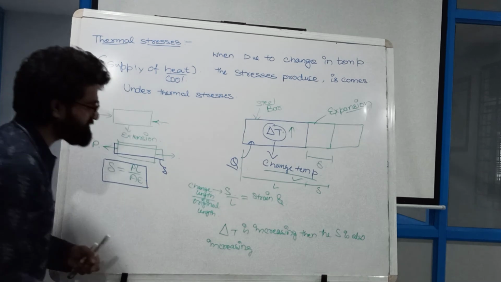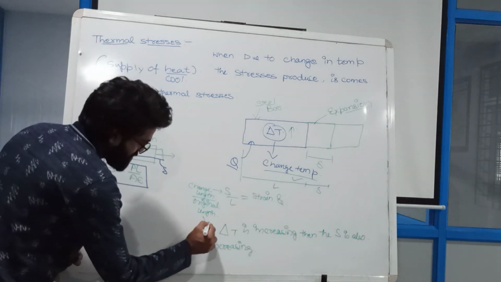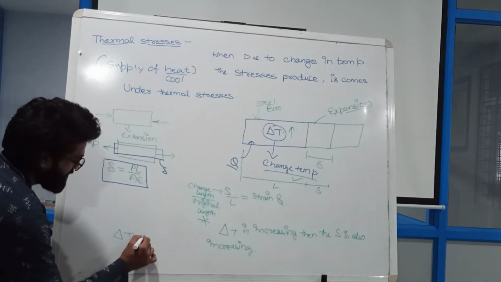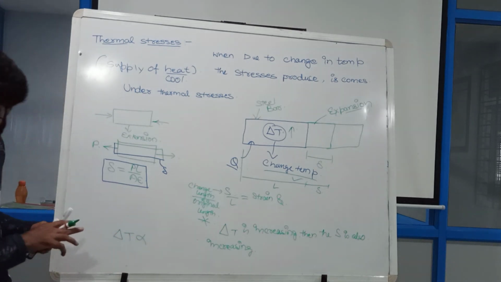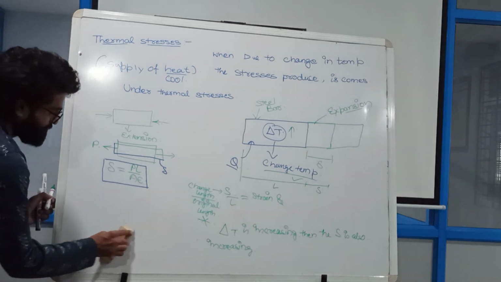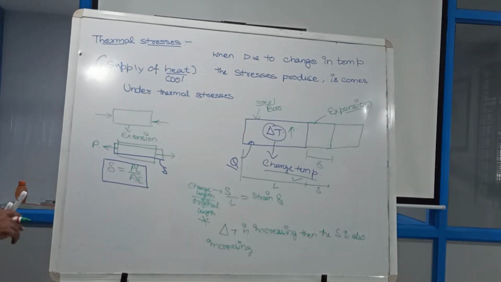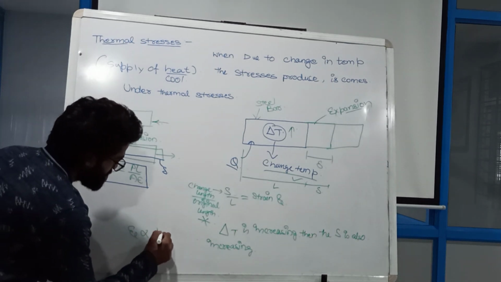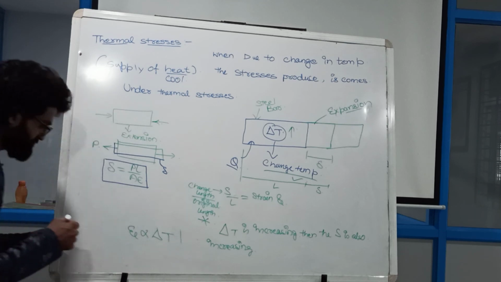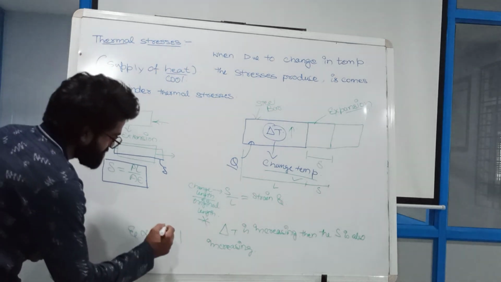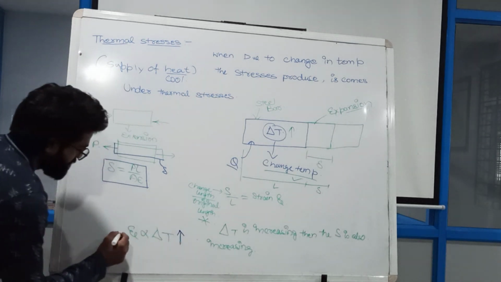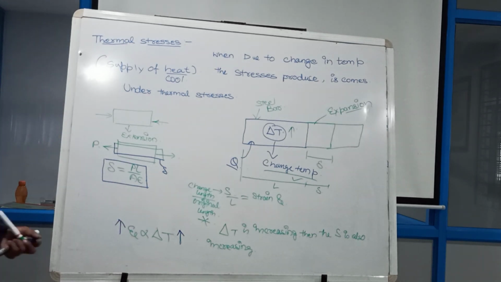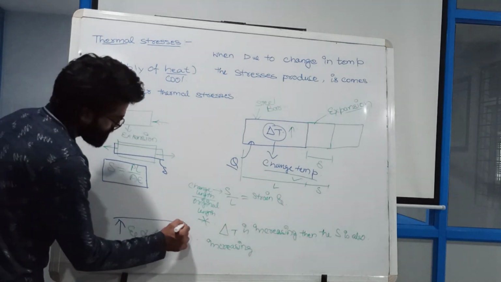So what can I say from this? From here I can say that delta T is directly proportional to xi. If delta T is increasing, then xi is also increasing. Getting my point? So this is the particular relation we got from here.